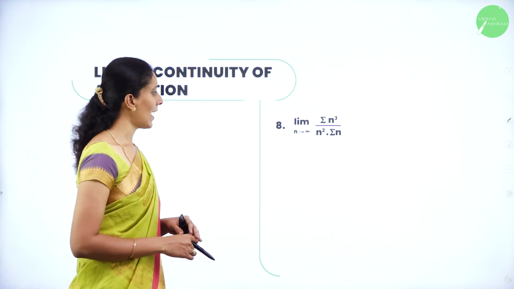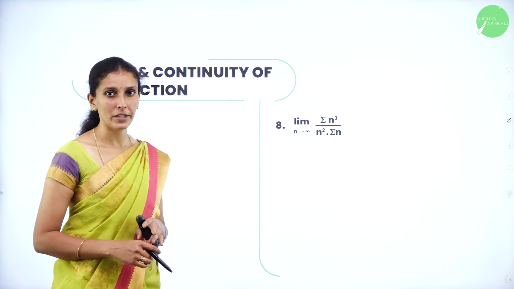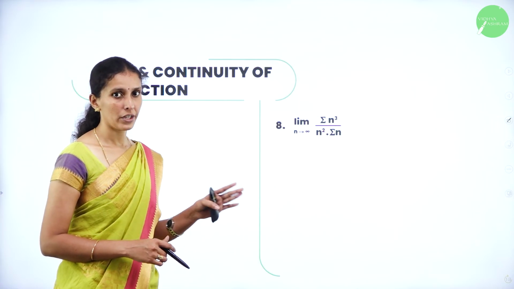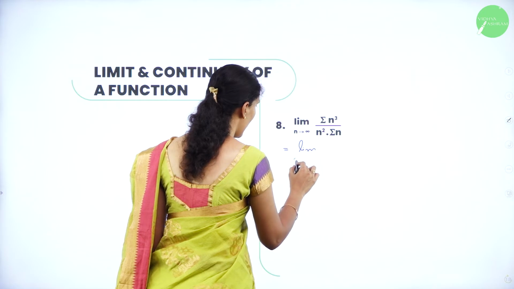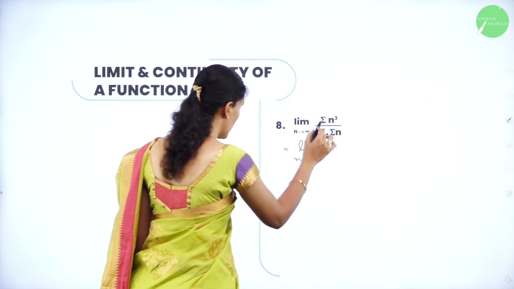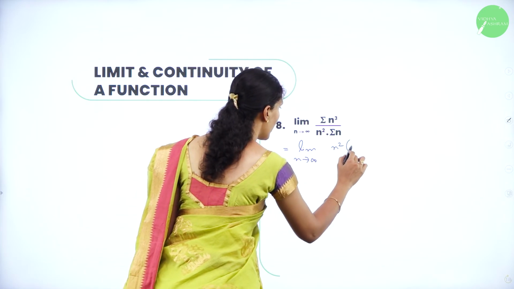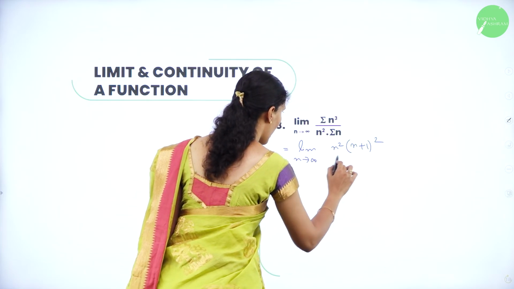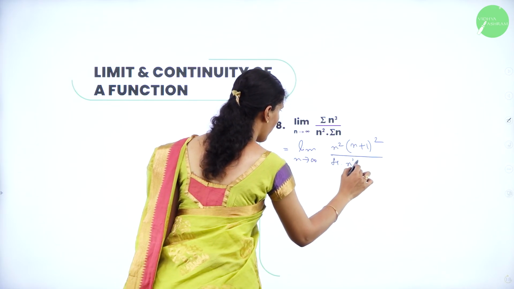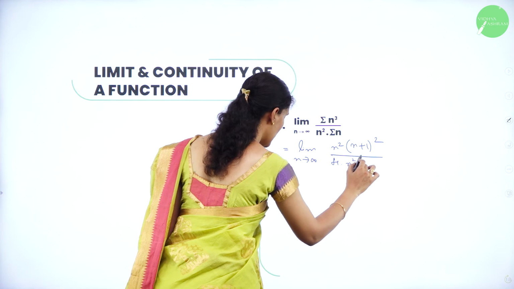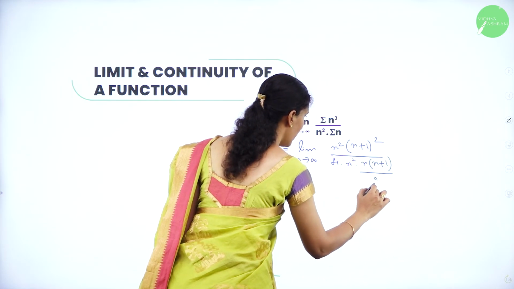Next we have the limit as n tends to infinity of summation n cube divided by n square into summation n. Apply the summation of n cube and summation n. So you will get the limit as n tends to infinity, where summation n cube is n square into n plus 1 whole square divided by 4. Now here you have n square in the denominator, and summation n can be written as n into n plus 1 divided by 2.